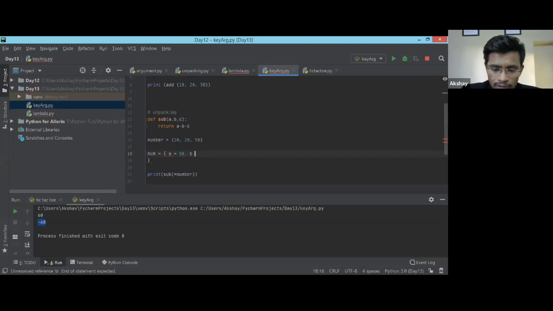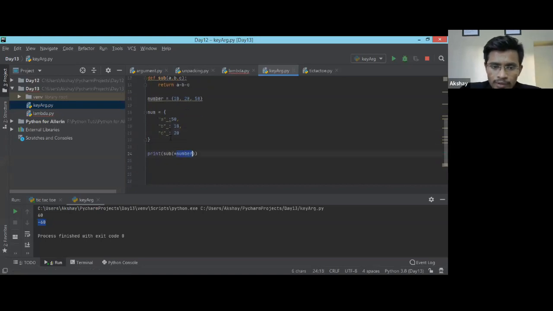Sorry, a dictionary should be written like this, right? I need to take it into the brackets, and then the dictionary should be written like this. B will be 10, and our last variable, C, its value will be 20. Let me align it again. So this is our dictionary, ready to pass into my function.